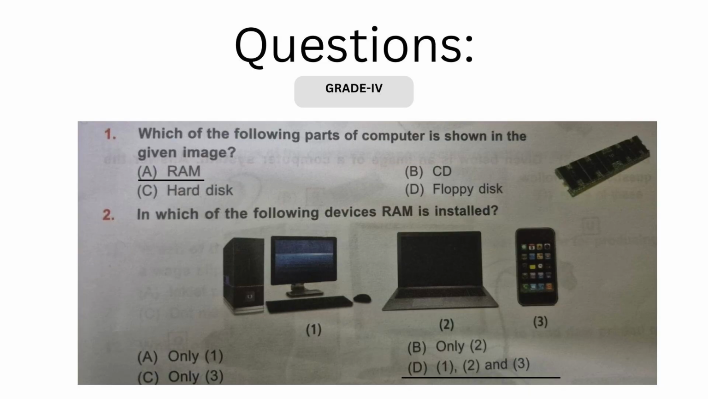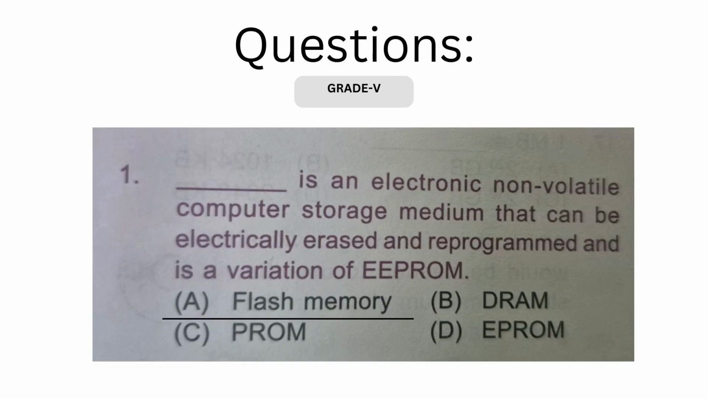Now let's talk about some of the questions related to grades 4, 5, and 6. You can get a picture based question where you need to identify. So, in the first question, RAM is the type. However, in the second question, we all know that in all kinds of devices these days, we are using RAM to speed up the performance of the devices. So, whether it is a desktop computer, laptop, or smartphone, all three of them use RAM. So, the answer is related to that.